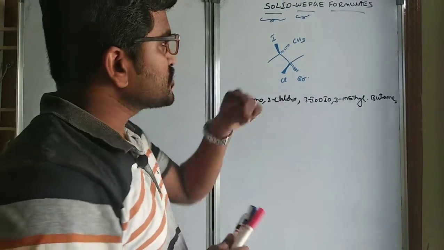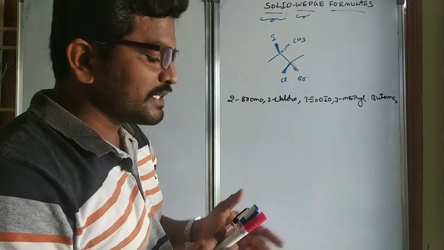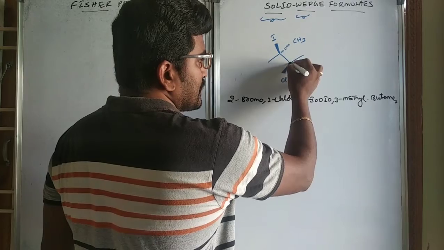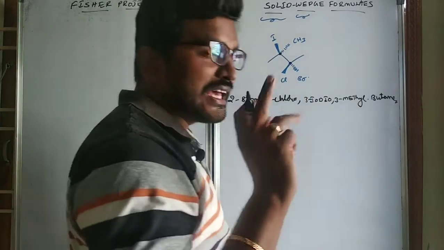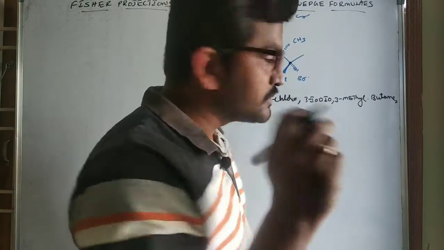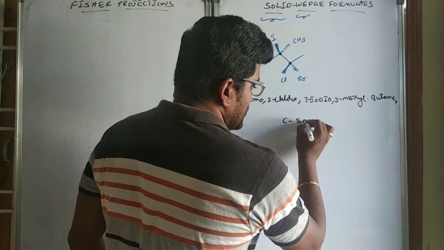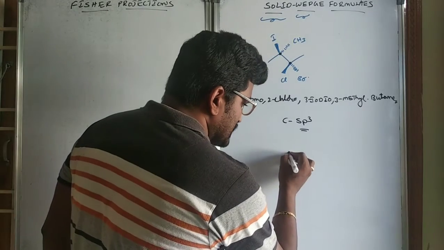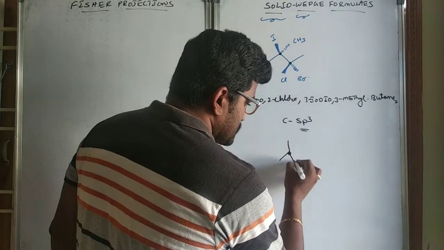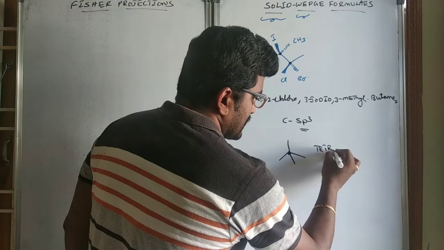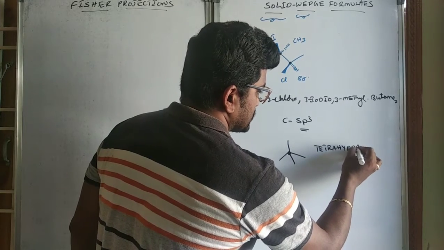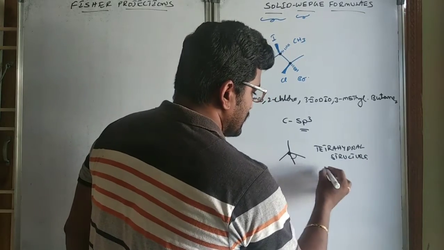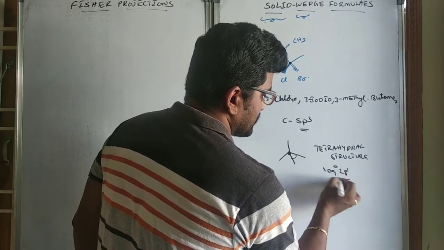How can we represent the solid wedge formula? Here I have represented that only. We know that mostly in alkanes, especially at the chiral carbon atom, the carbon atom is present in sp3 hybridization. Since it is sp3 hybridized, the structure is a tetrahedral structure and the bond angle is 109 degrees 28 minutes.